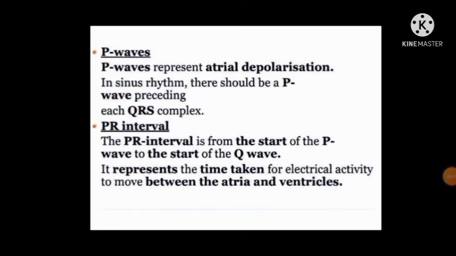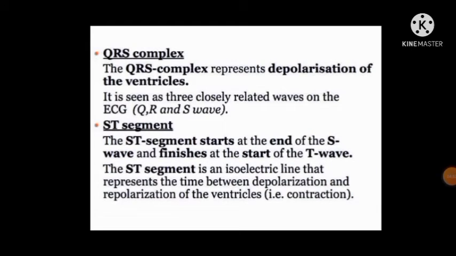QRS complex. After the P wave, we are discussing the QRS complex. QRS complex indicates ventricular contraction, also called depolarization of the ventricles. It is seen as three closely related waves on the ECG: Q, R, S waves. ST segment. ST segment starts from the end of the S wave and finishes at the start of the T wave. ST segment is an isoelectric line that represents the time between the depolarization and repolarization of the ventricle.